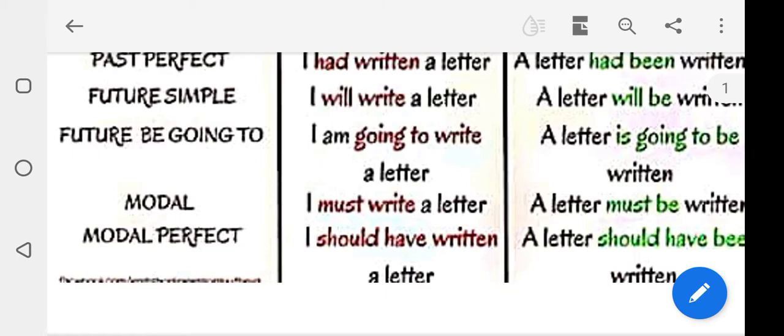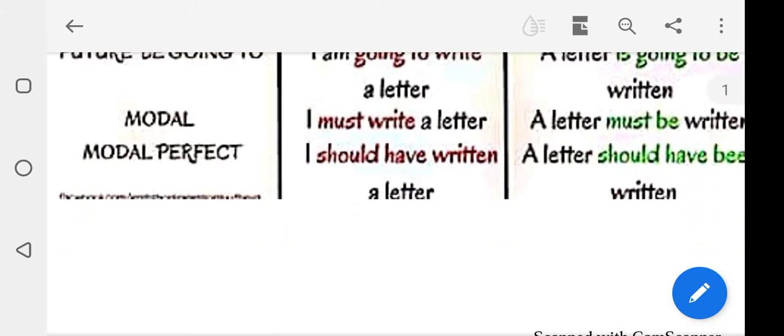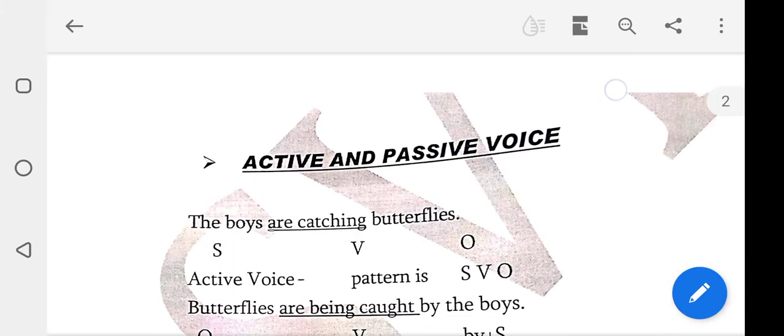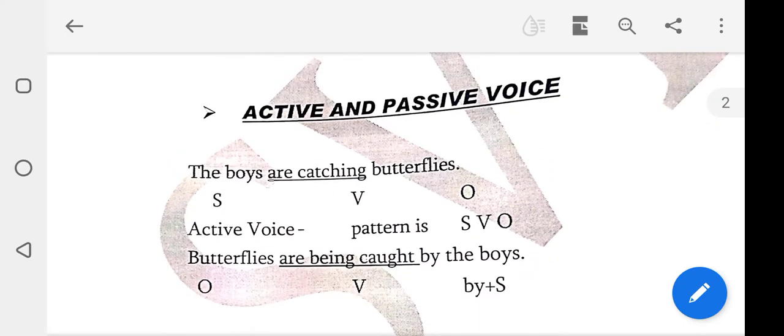Students, with these modal auxiliaries, you use "be". For example, I must write a letter. A letter must be written by me. Yes. Students, next one, the modal in the perfect: I should have written a letter. A letter should have been written by me. Okay. Hereafter we have to discuss some examples.